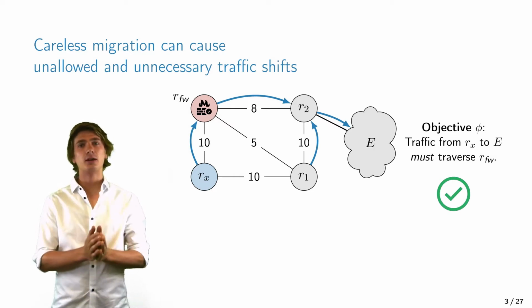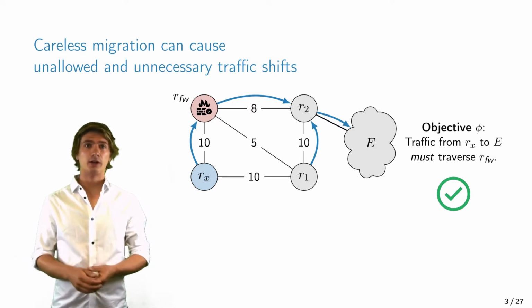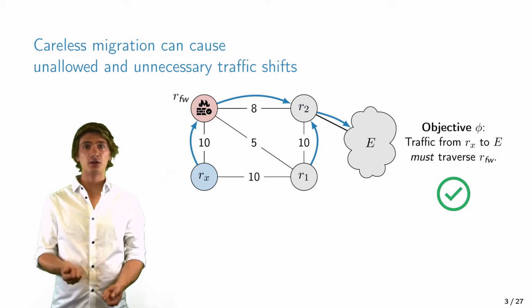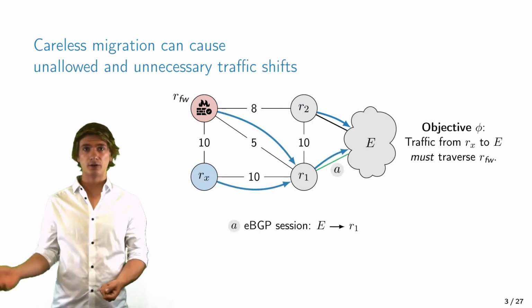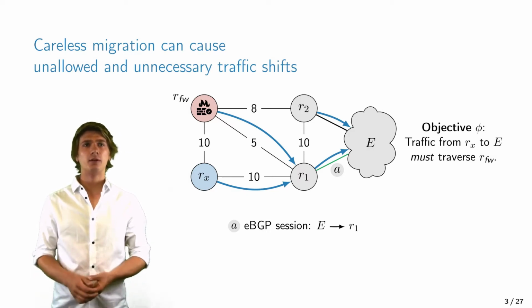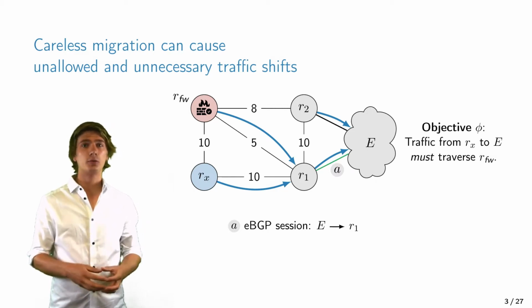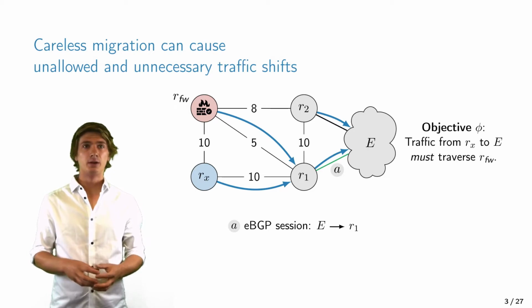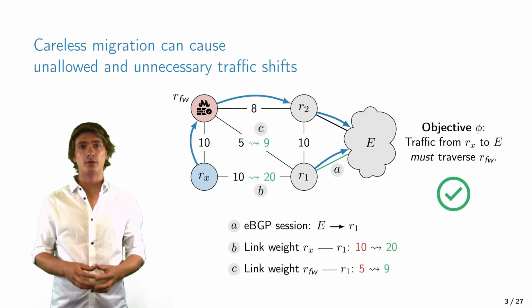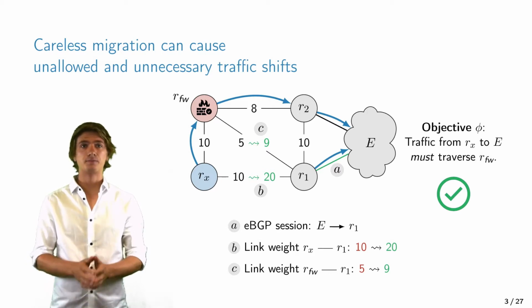But observe that the link between R2 and the external peer is a single point of failure. And we now want to fix this by adding redundancy. So we add an additional physical link and a BGP peering session between R1 and the external peer. But if we would simply do that, then Rx would bypass the firewall, because it can now reach R1 with a cost of 10 instead of R2 with a cost of 18. Therefore, we also increase two link weights, such that the path from Rx to the external peer is not affected.